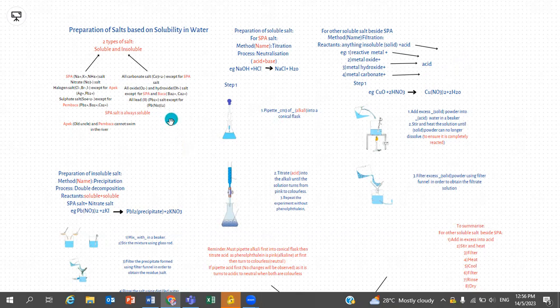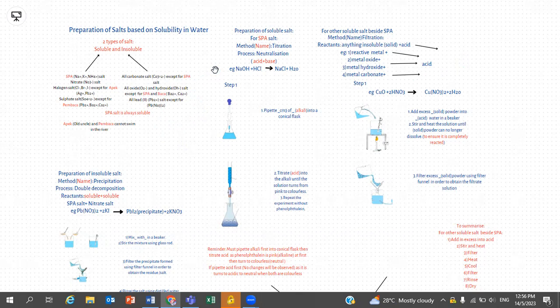And next, we come to the insoluble salt. For the insoluble salt, all ions paired with carbonate ions will be insoluble, except when carbonate ions pair with the SPA ions. This is why I said SPA is really important. And same with the carbonate ion, all oxide and hydroxide ions will be insoluble when they pair with other ions, except when they are paired with SPA and Bacha, which are barium-2 ion and calcium-2 ion.